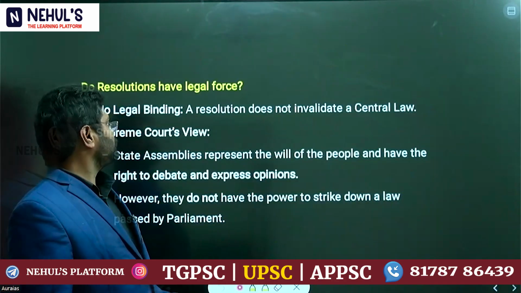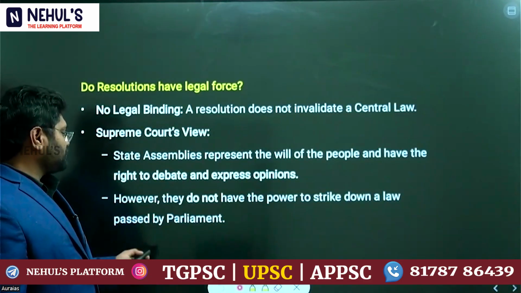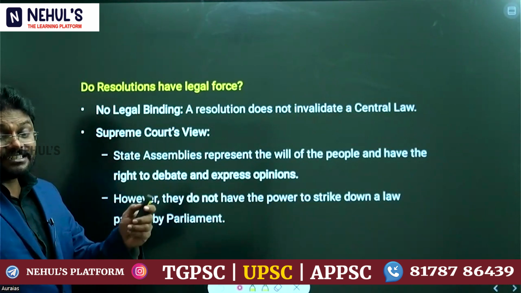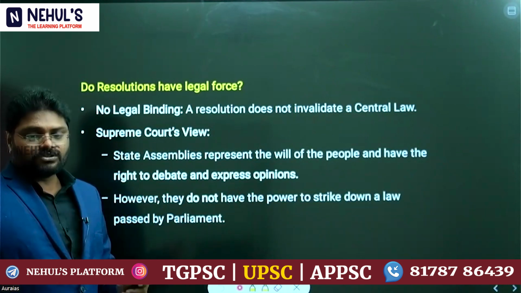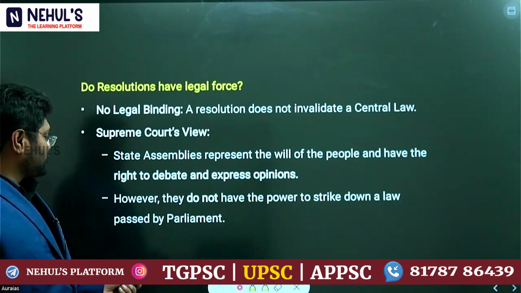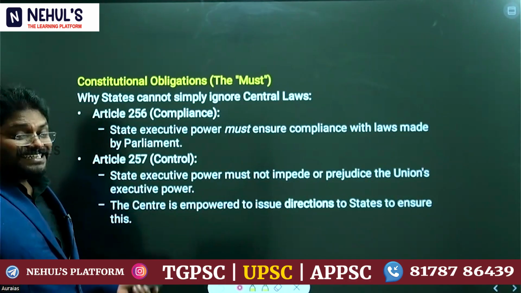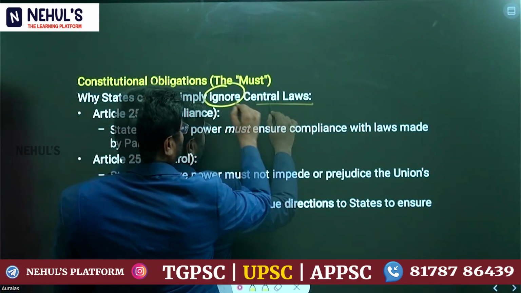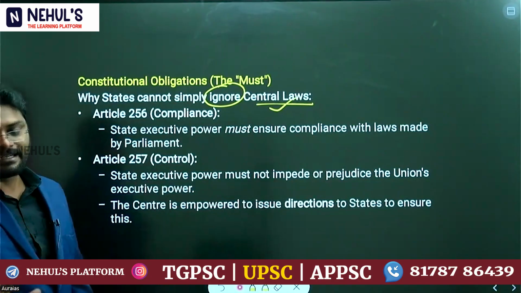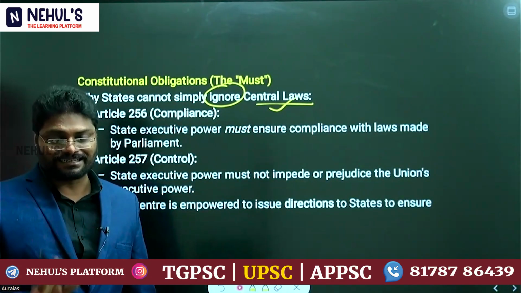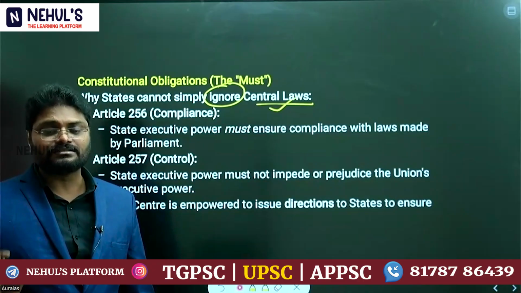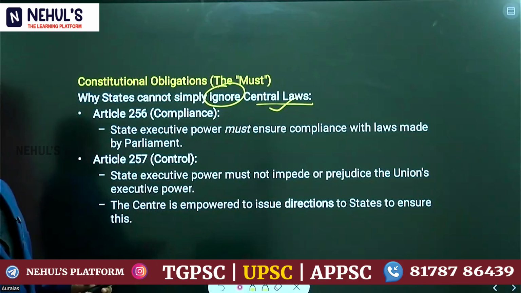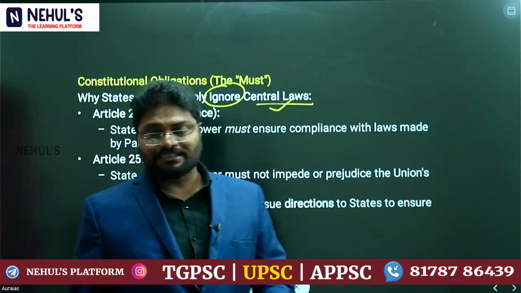Second, the Supreme Court has already said every state has the right to debate and express its opinion. That is restricted to the legislature. But for the executive action of the state, the states cannot simply ignore the central laws. When it comes to implementation of a central law, every state must support its administration. Why must every state executive comply with the central law?